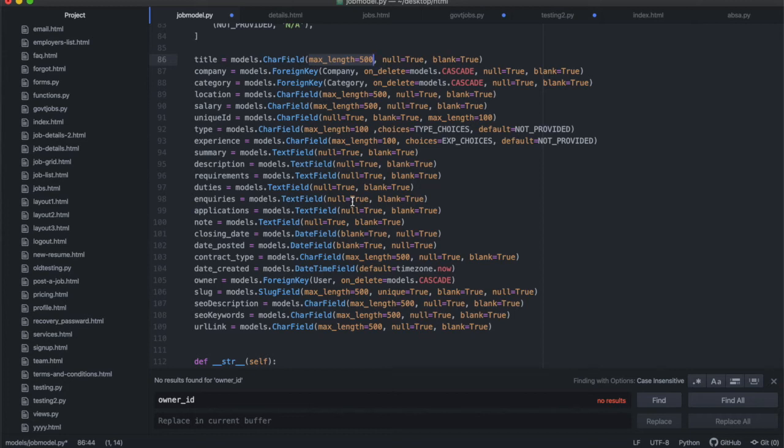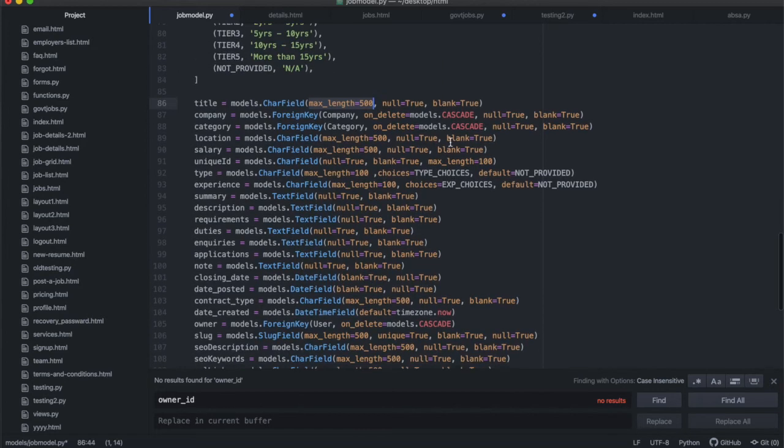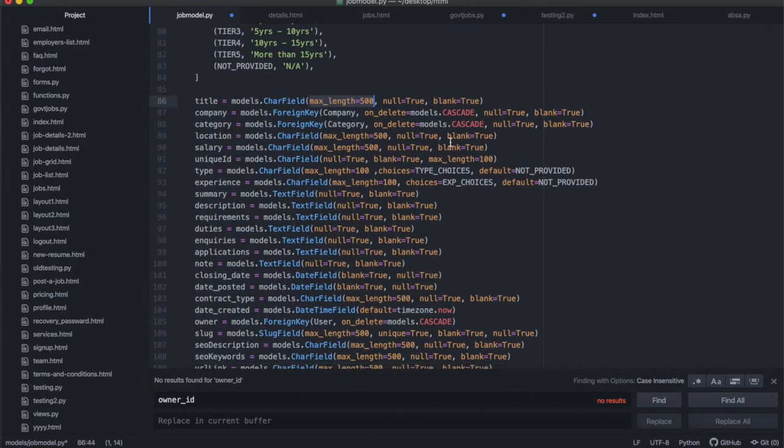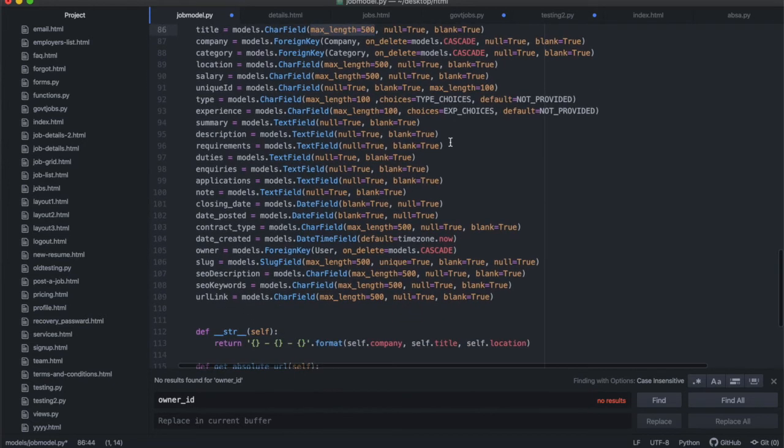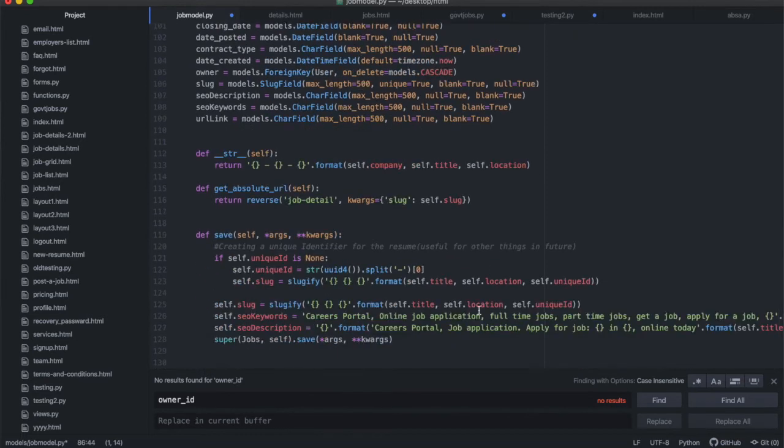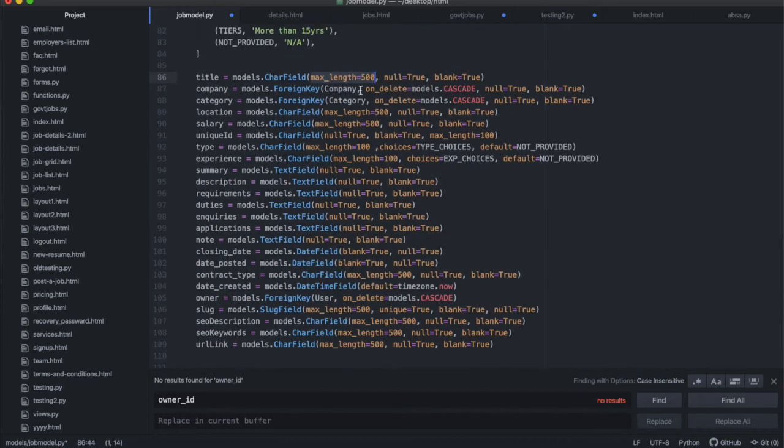So I have all my maximum lengths at 100, except for here where I have choices, and I know what my choices are, and I know what the maximum length will be, all right? And I know that I'm the one entering this data. I'm not worried about clients coming in and entering a title that is 500 characters long, okay? So for now, I changed all of that, just to give my code a little bit of flexibility. So just go through, if you're copying my code line for line, just have a look at those couple of things that I've mentioned inside of the save function, and also the maximum length.